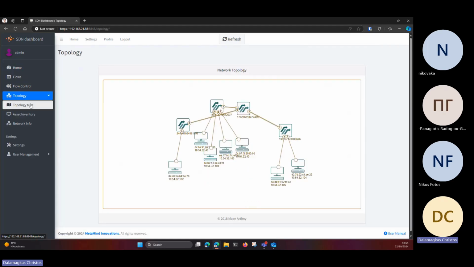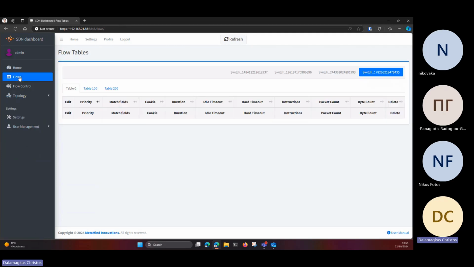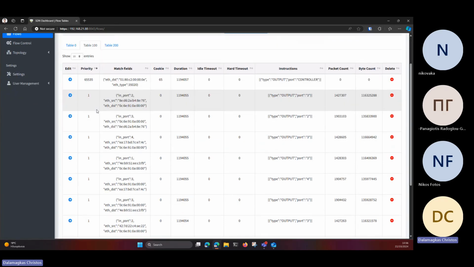Next, in the topology map, we can see a depiction of all network switches and the hosts that have currently been discovered. For each host, IP and MAC addresses have been discovered. Next, in the flows page, we can see the flows that are currently installed. These flows allow normal communication between the AMR head end and the Modbus energy meters.